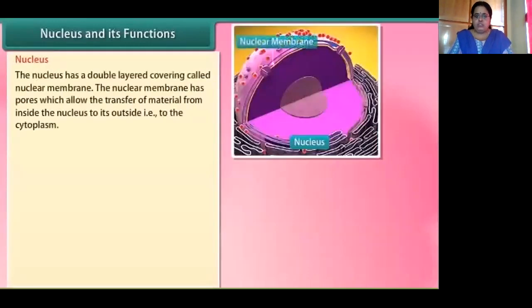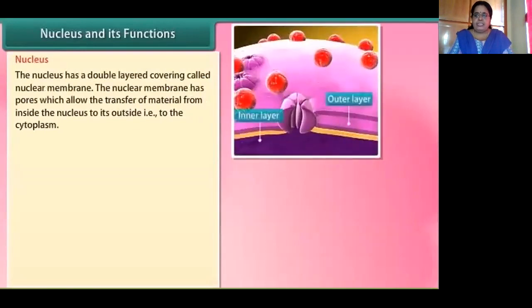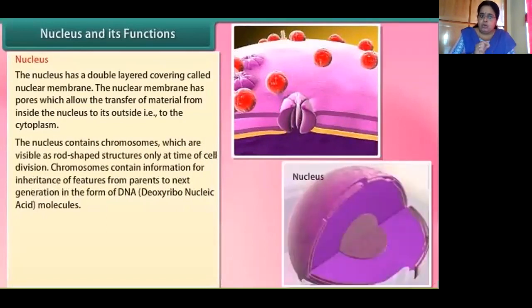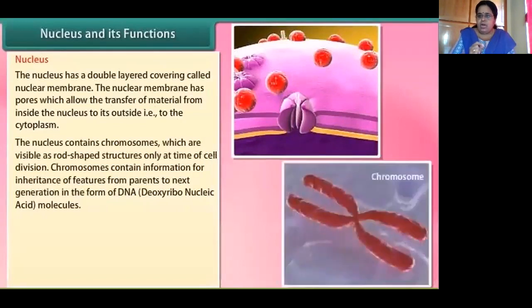Now we go over to the brain of the cell, that is the nucleus. The nucleus has a double-layered covering called the nuclear membrane. The nuclear membrane is porous. Porous means it has holes through which materials can pass inside or go outside. The nucleus also has chromosomes. Chromosomes are rod-shaped structures that are present at the time of cell division.